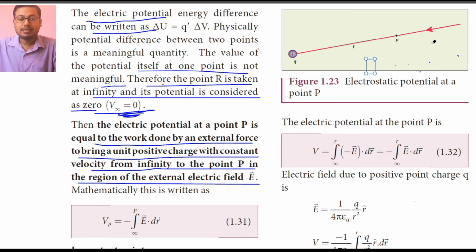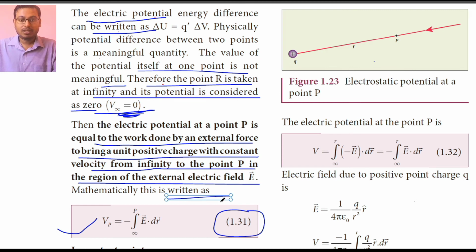Without an external electric field, work done will be equal to 0. Mathematically it can be written as Vp is equal to minus integral E dot dr from infinity to P. This is the mathematical expression for the potential at a point.